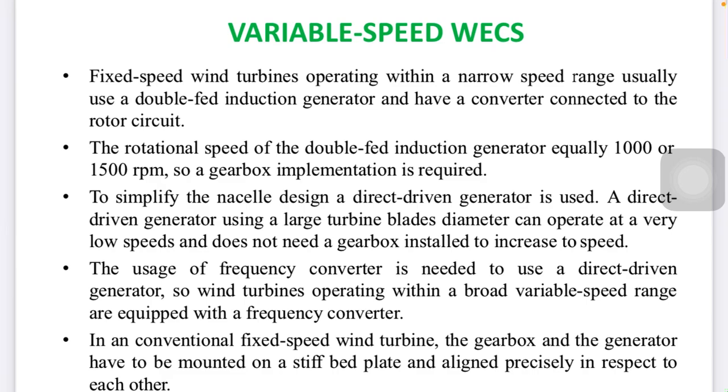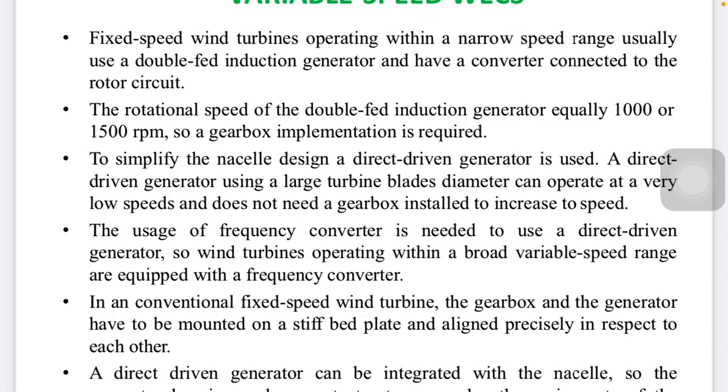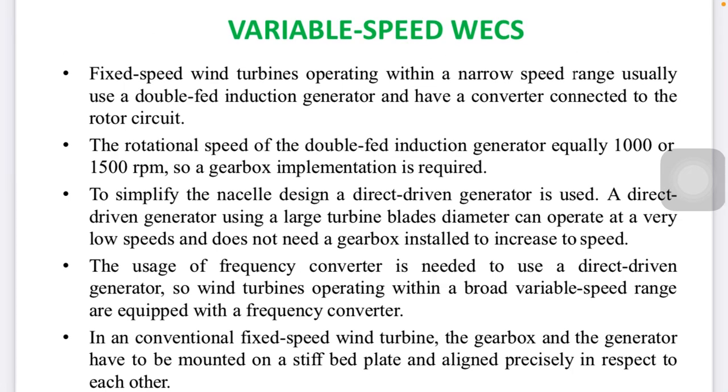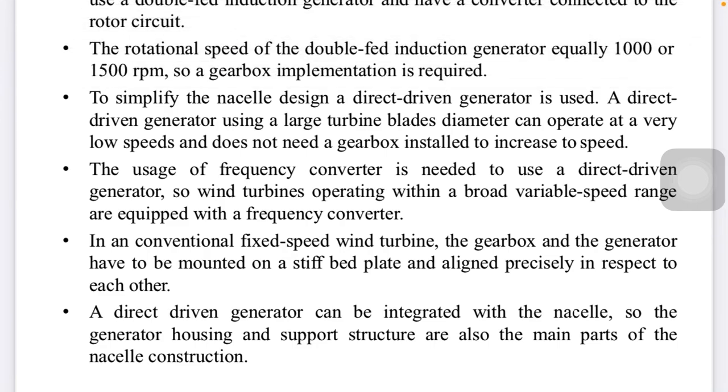The rotating speed of the wound field induction generator is equally 1000 to 1500 RPM. Compared to 10 to 19 or 18 to 45 RPM, here the RPM is 1000 to 1500. So gearbox implementation is required. Simply, in the nacelle design, a direct drive generator is used. The direct drive generator, using a large turbine blade diameter, can be operated at a very low speed and does not need any gearbox to increase the speed. The use of a frequency converter is needed with the direct drive generator.